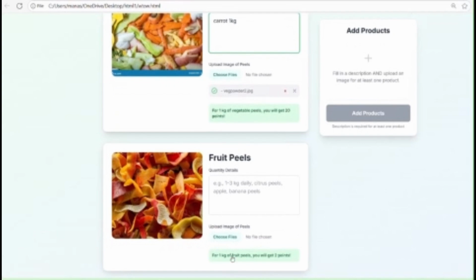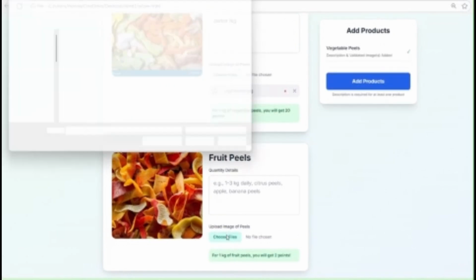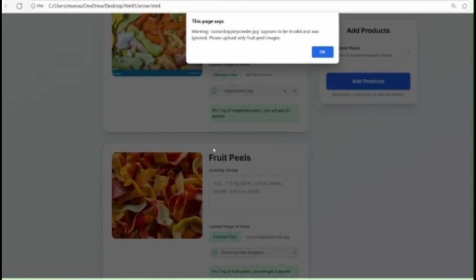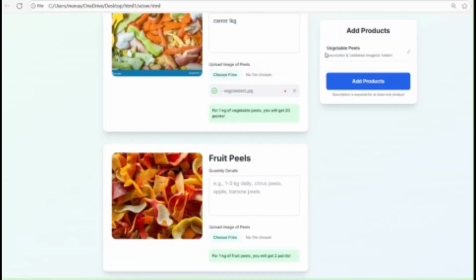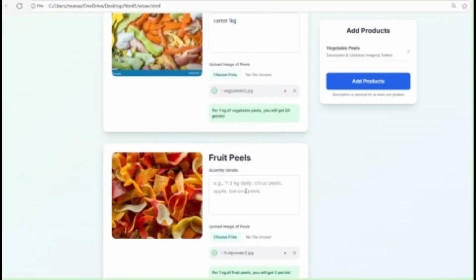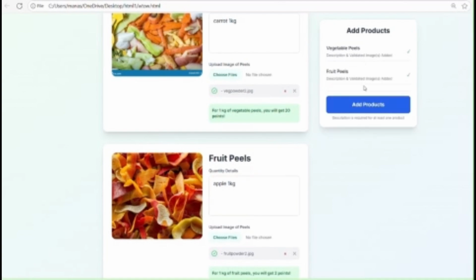In the same way, fruit peels. Let me choose the file. Even this shows a warning message that you have not uploaded the correct pic. Now I have uploaded the right pic and it got uploaded. Let me say it is an apple, 1 kg. Now you need to add the product.